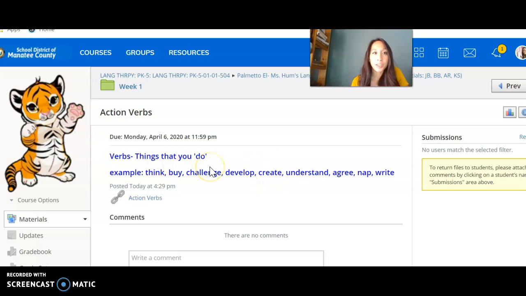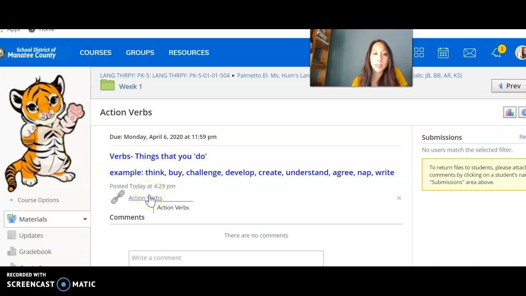So verbs, remember, are things that you do. For example, think, buy, challenge, develop, create, understand, agree, nap, write, talking. Those are all actions. They are things that you do. And we've practiced this in school.